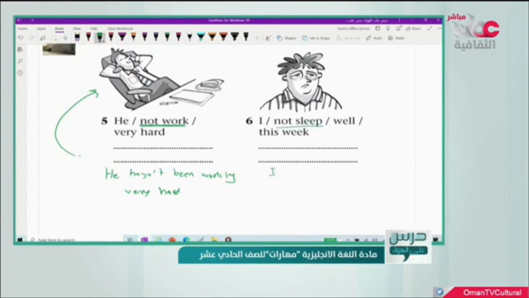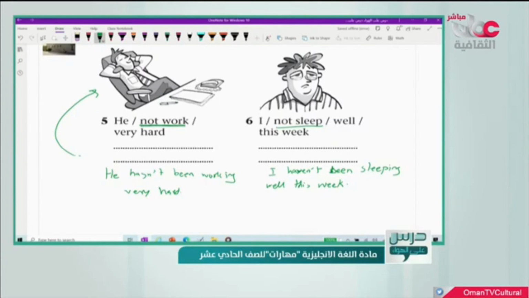Also we have negative form. I haven't been. We have sleep as a verb, so we need to add ing. I haven't been sleeping well this week.